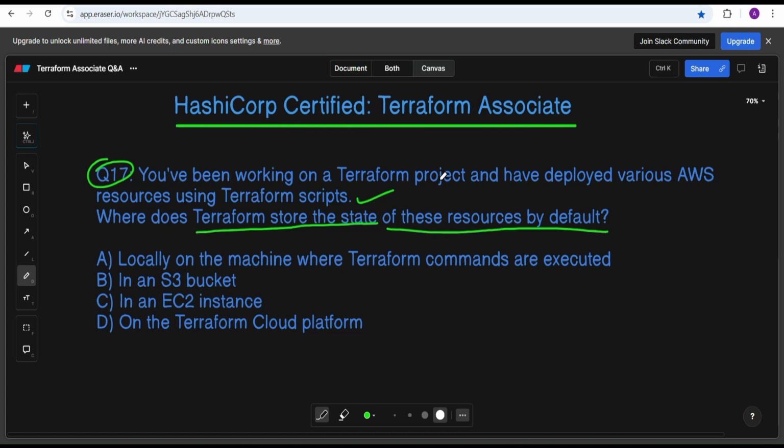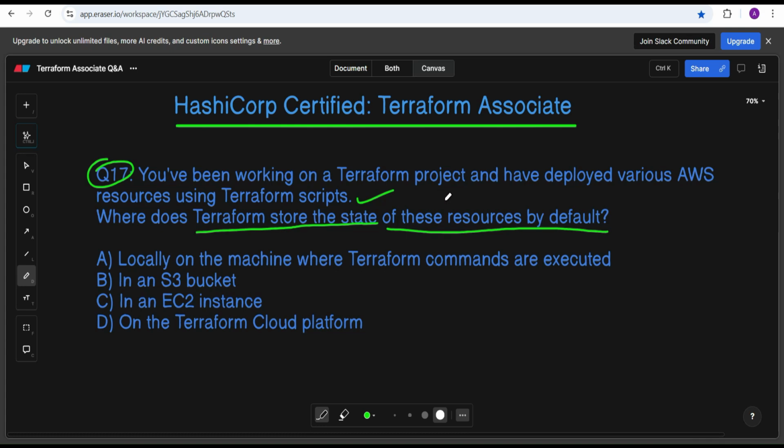Every time you run it, whatever is current is stored in the state file. From there Terraform will match your current expectation against what we already have in the environment. On that basis it will either create a new instance, delete the existing one, or update the existing one.